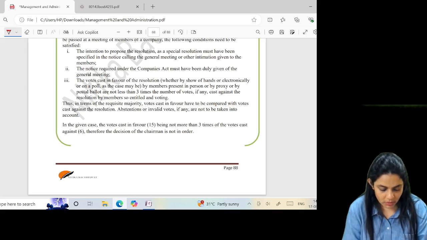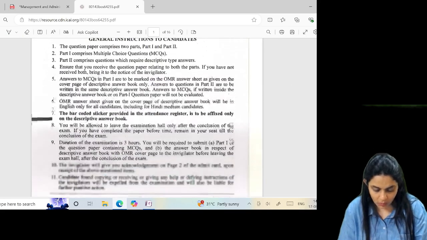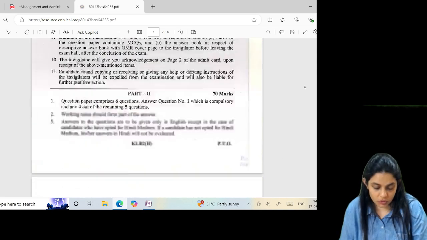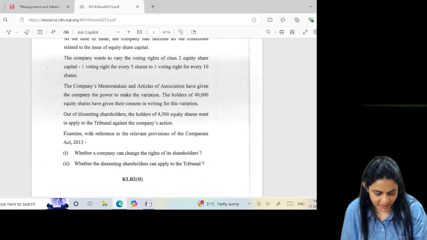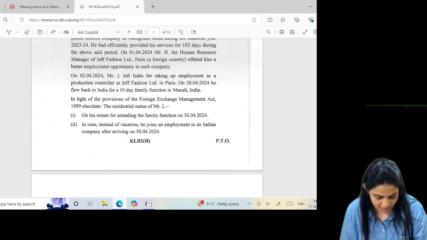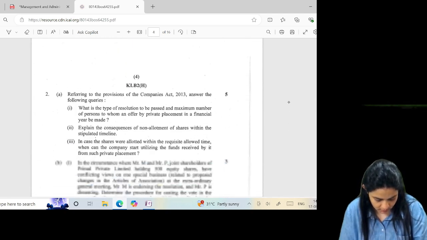And I just want to discuss these few questions. This was there in the June 24 paper, but I have not yet added it in the scanner. So I just wanted to discuss these questions also.